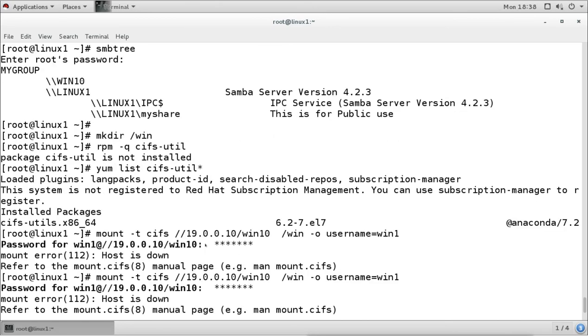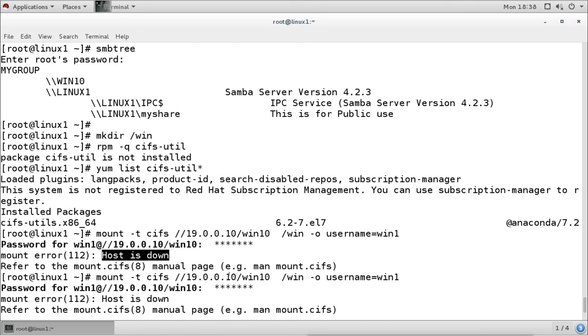Now what happened here, it shows the error. It says host down. And why is it saying host down? Because it is trying SMB version 2 by default, but the latest versions of Windows, Windows 8 and Windows 10, have SMB version 3.0, and even Server 2016 has 3.1.1. So it is not able to connect. It is saying the host is down because the negotiation is failing.